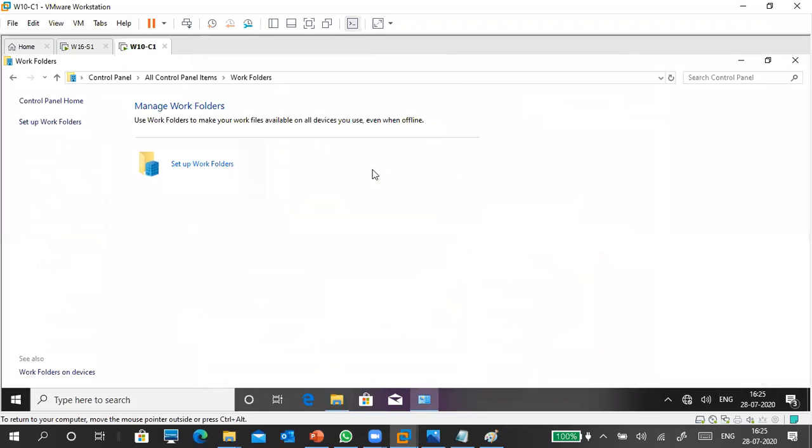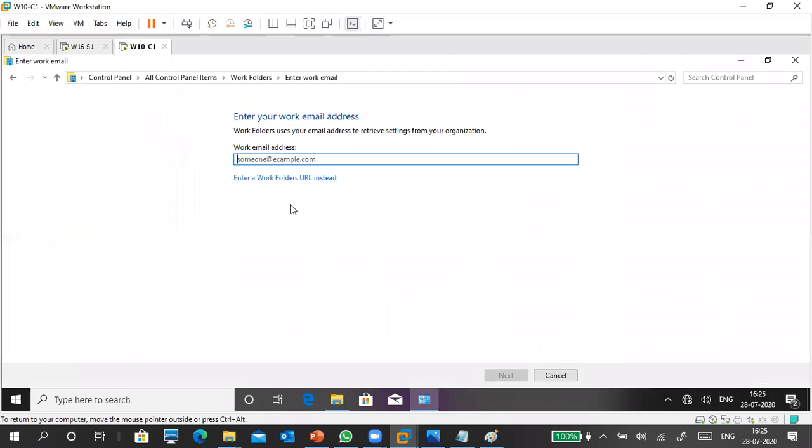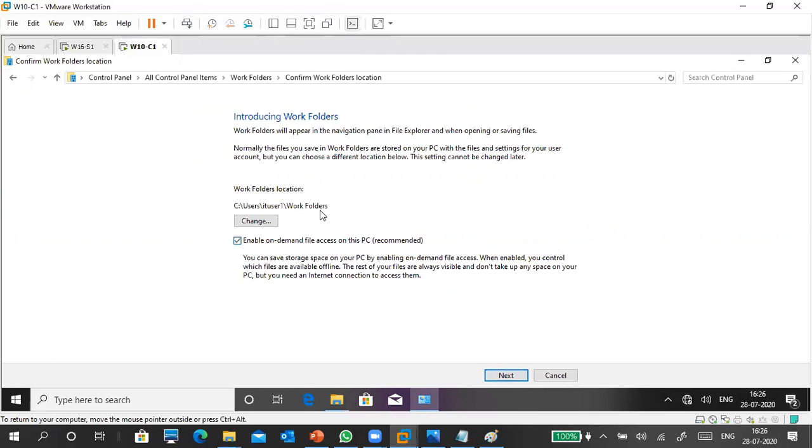So I am disconnecting this one. Again, I'm setting it up. So you can see, again I'm typing https://w16-w16.contoso.com, the total FQDN. Next, it is connecting again.